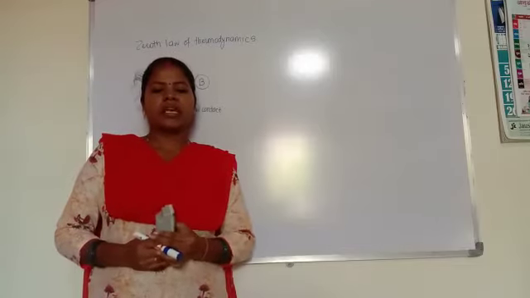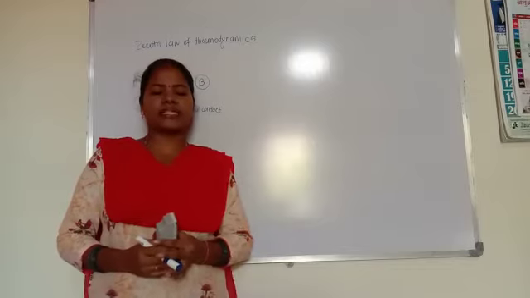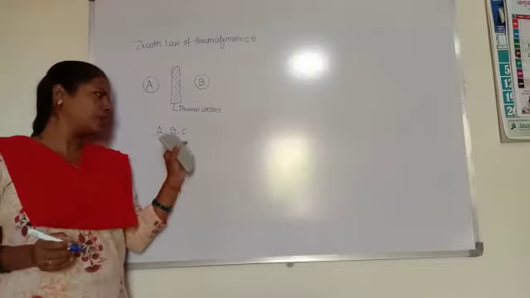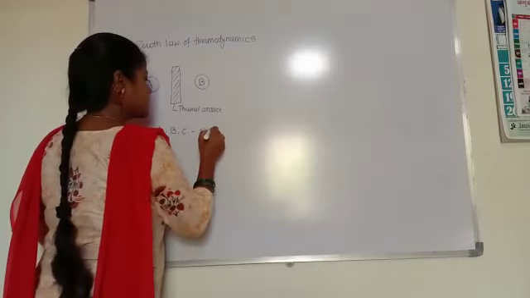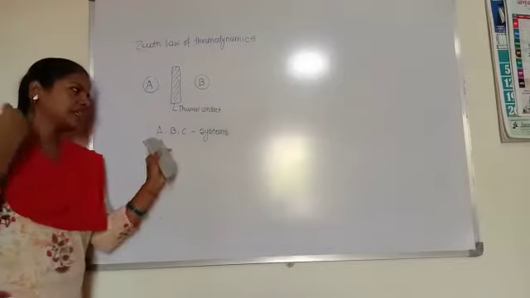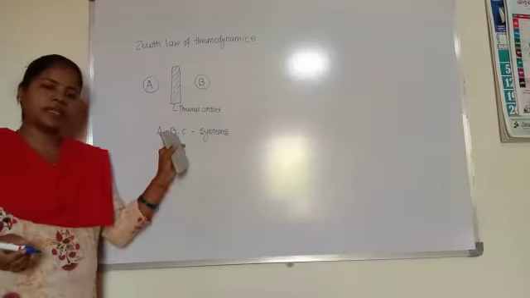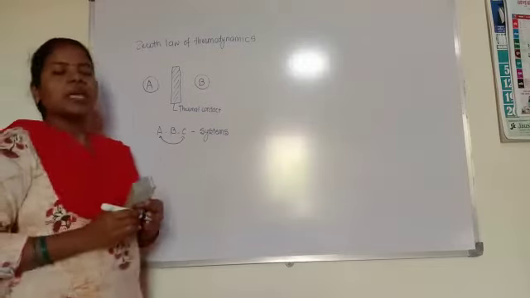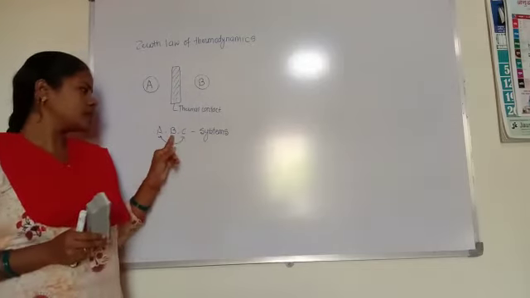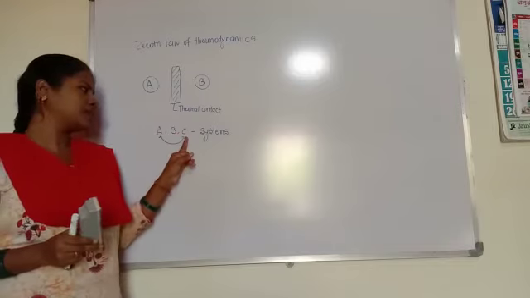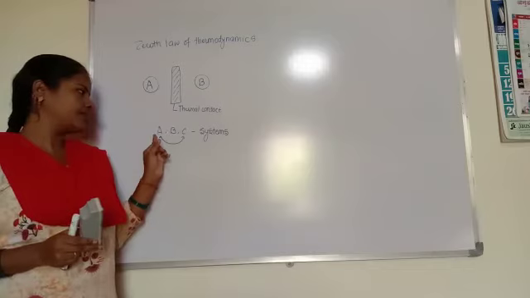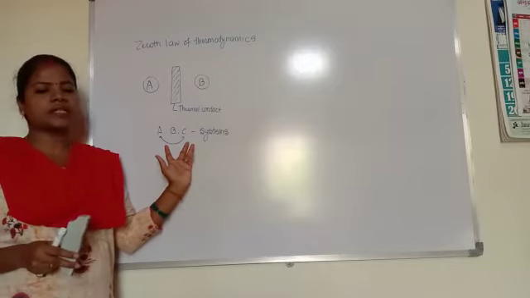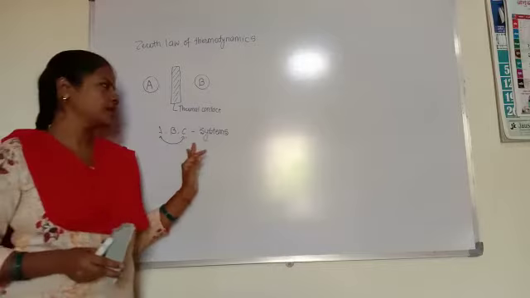Here A, B and C are the three systems: body A, body B and body C. The statement is: if the two systems A and B are each in thermal equilibrium with a third system C, then A and B are also in thermal equilibrium with each other. If two systems are in thermal equilibrium with a third system, then both are in thermal equilibrium. This is the statement.